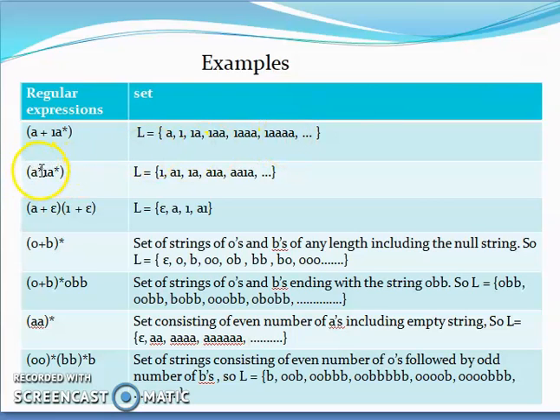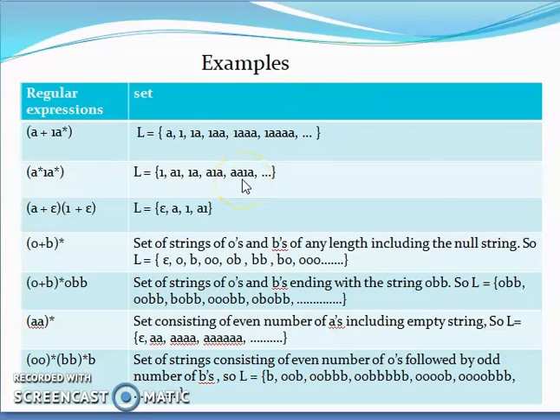Then we have A star concatenated with 1 concatenated with A star. So this string can contain 1 alone because both A stars can become empty. Then we can have A preceding 1, then 1 followed by a single A, then A's can appear on either side, 2 A's, 1 A, and we can have any number of A's on both sides of 1.